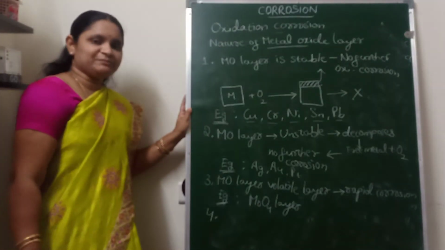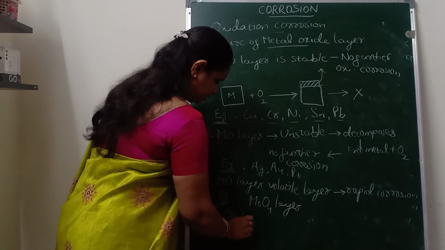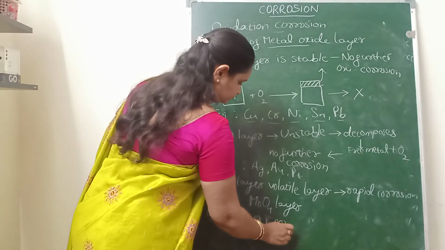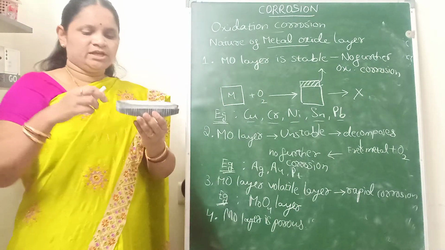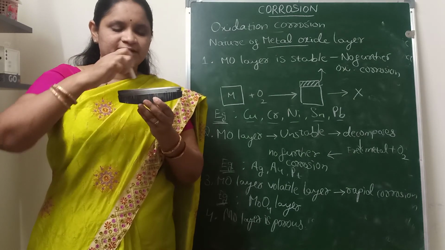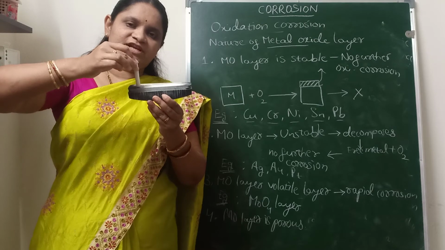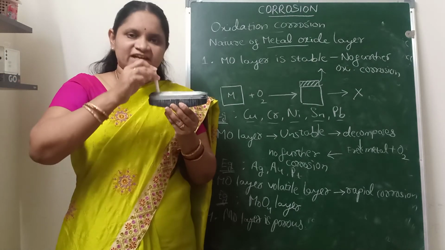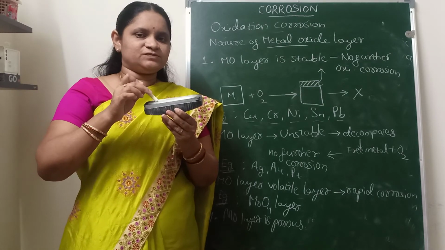And if the metal oxide layer is porous, having some holes on it, then through the holes the atmospheric oxygen will enter the underlying metal and attack it, and a metal oxide layer is formed there.